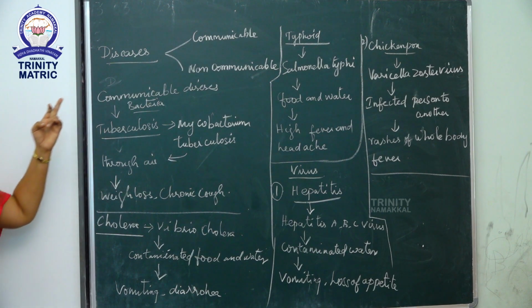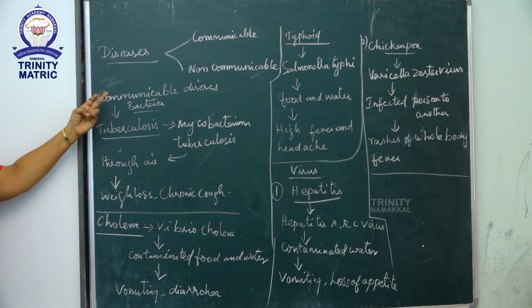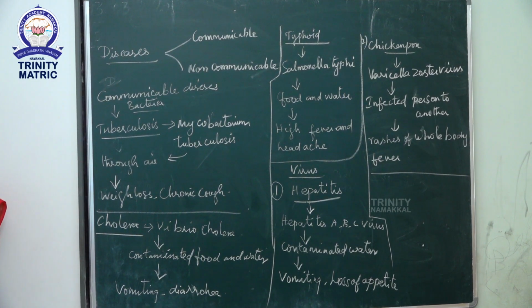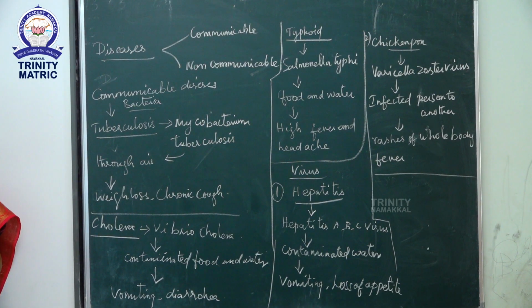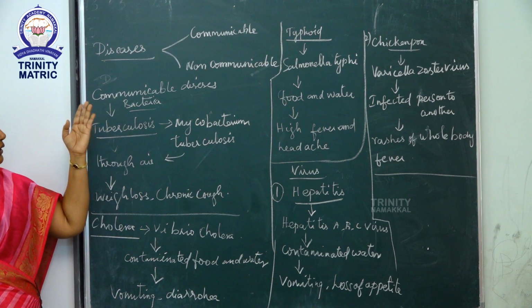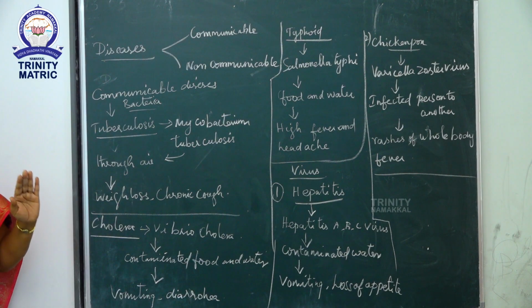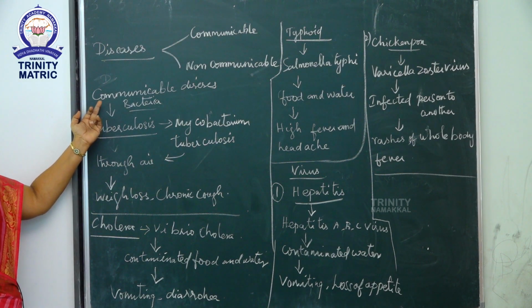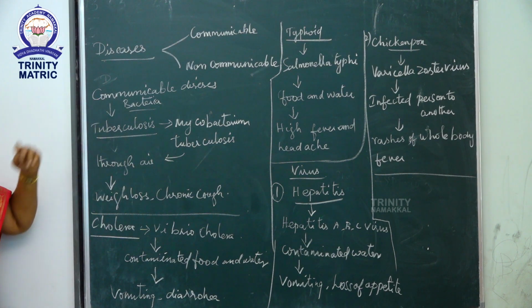The diseases are classified into communicable diseases and non-communicable diseases. Communicable diseases spread from one person to another through viruses or bacteria, food or air, and some insect or animal bites. Non-communicable diseases cannot spread from one person to another person. First, we will discuss communicable diseases.